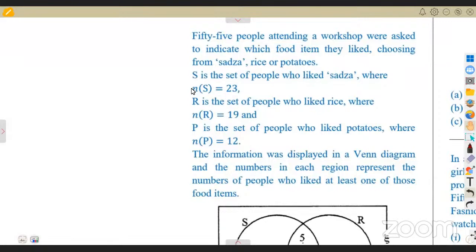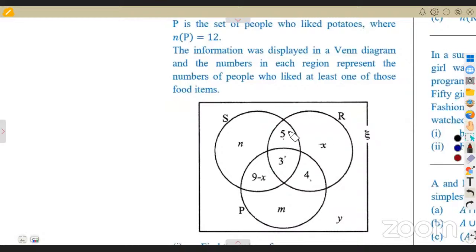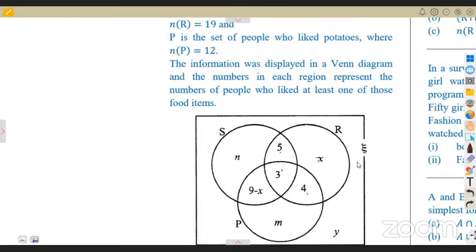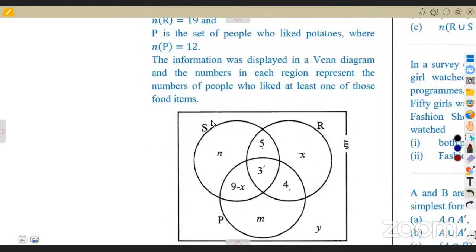So they were given the number of elements in S, meaning to say this whole part here that we are seeing. Are we seeing this part here? That is the part of S. How many elements are there? These are the ones that we are given as 23. So there are 23 elements there, those who eat SADs.